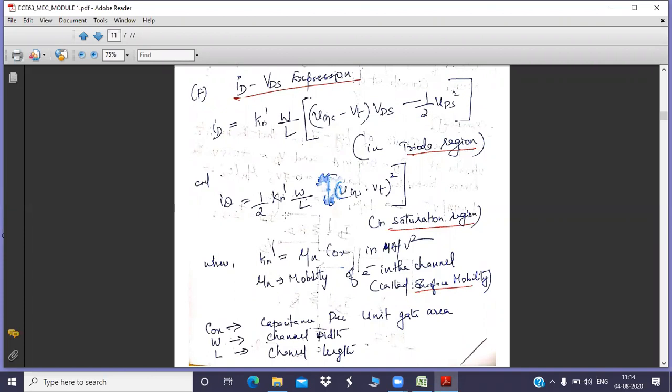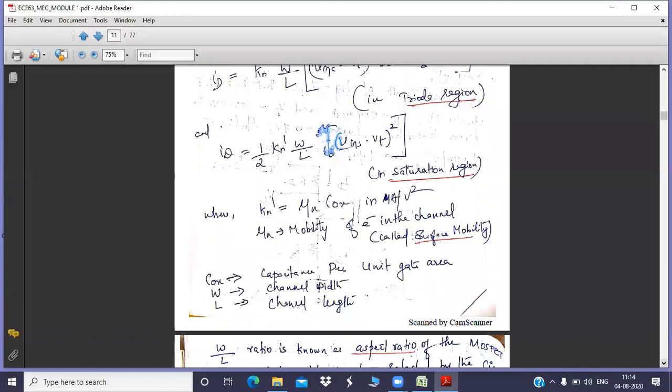Okay. Now, along with n dash, you have another parameter, that is W by L, which is known as the aspect ratio. What is W and what is L? W is the channel width and L is the channel length. Yesterday we talked about the channel. How is the channel induced? Initially we don't have a channel.